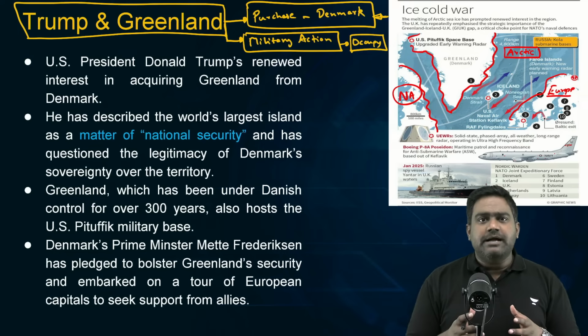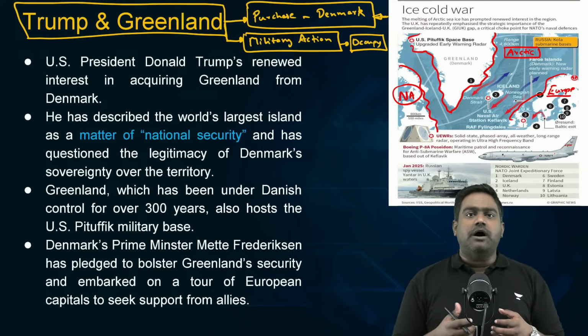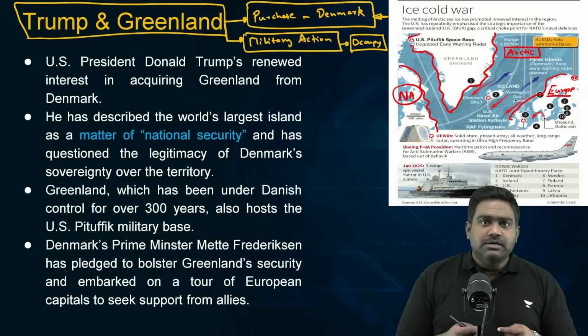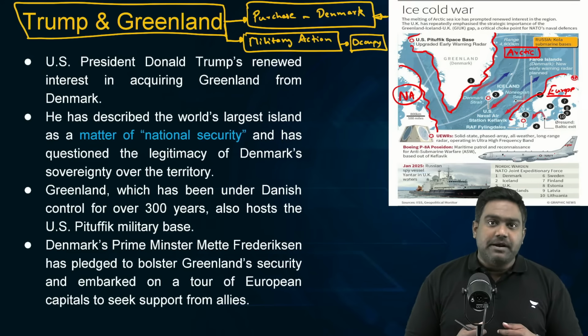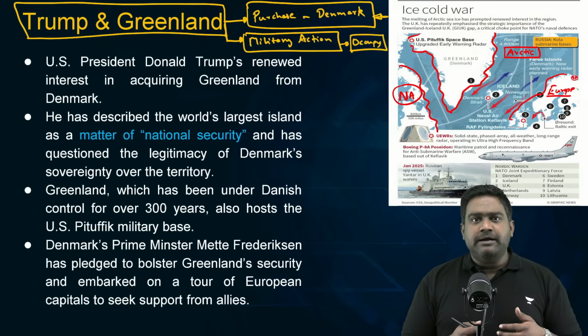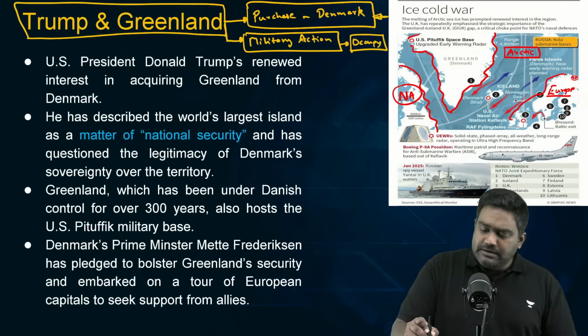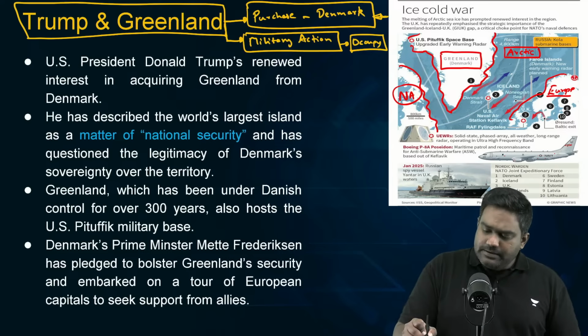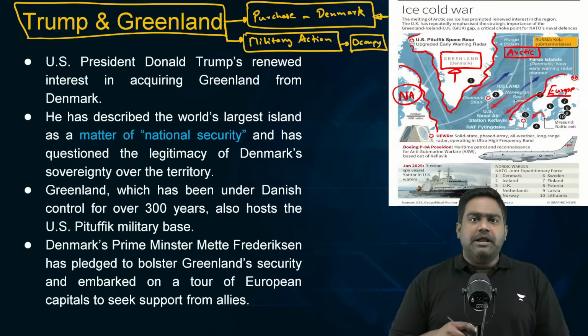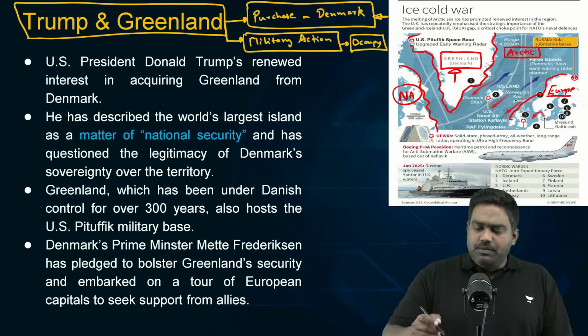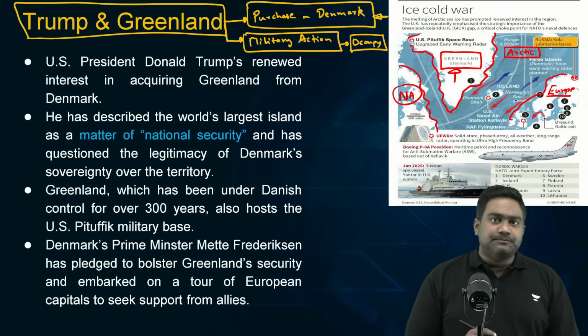It is estimated that a vast amount of unknown oil and gas reserves is present in the Arctic seabed. It is also estimated that plenty of critical minerals and rare earth elements are present in the Arctic, and Greenland itself is said to host plenty of resources which could be very, very valuable in today's times.